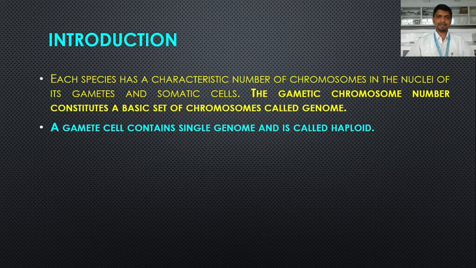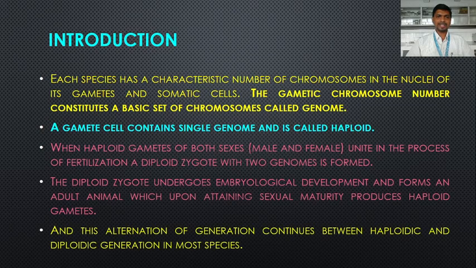The gamete cell is always haploid; it contains a single genome, a single basic set of chromosomes, while the somatic cell possesses two such basic sets, so it is diploid.